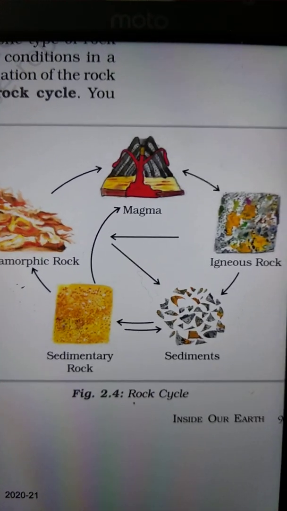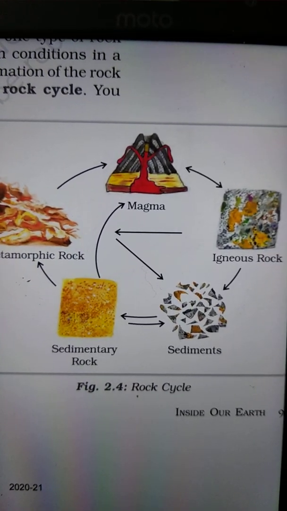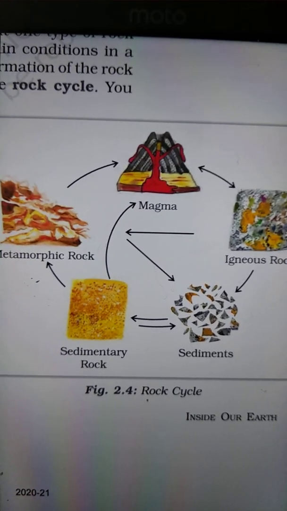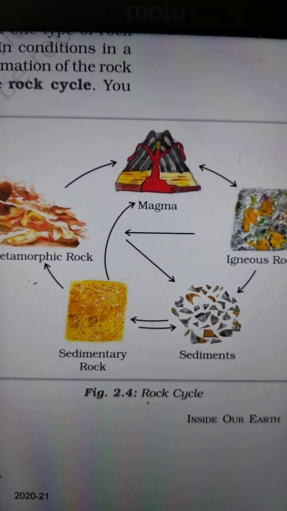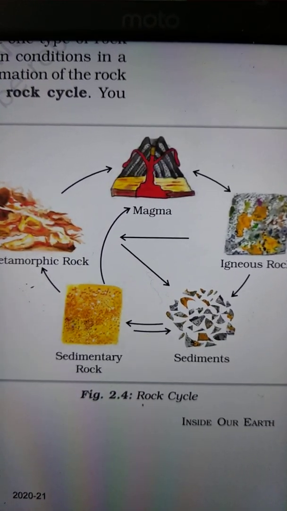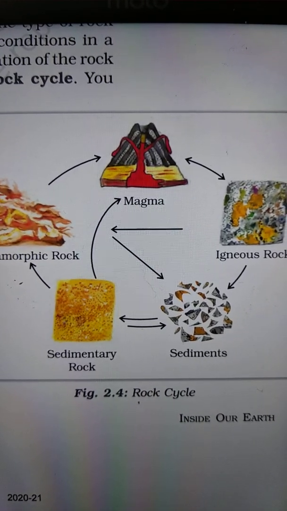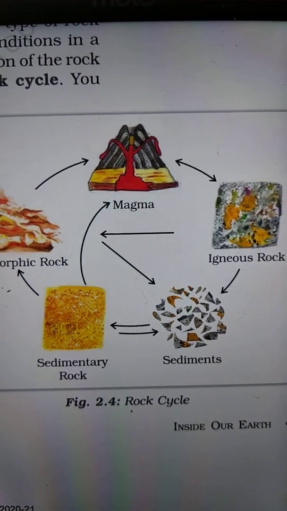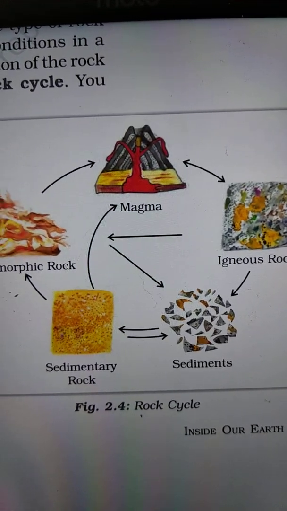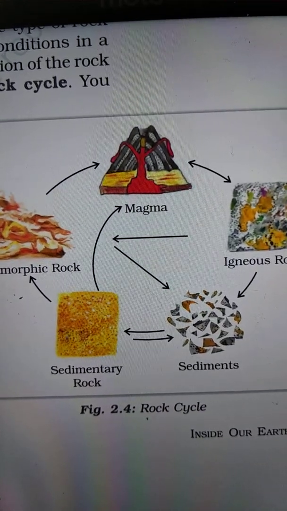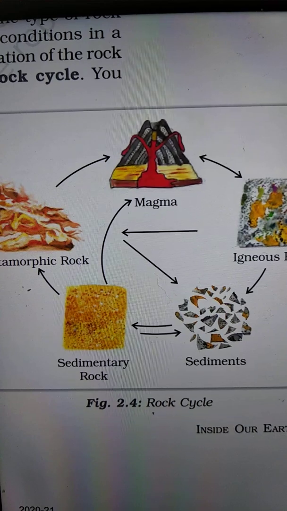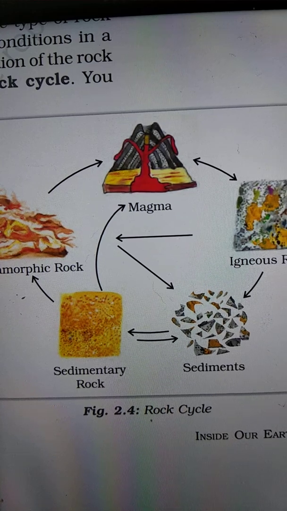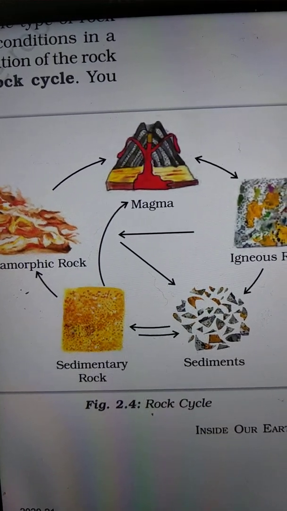There are two types of igneous rock: intrusive rocks and extrusive rocks. Lava is actually fiery red molten magma coming out from the interior of the earth onto its surface. When this molten lava comes on the earth's surface, it rapidly cools down and becomes solid. Rocks formed in such a way on the crust are called extrusive igneous rocks.